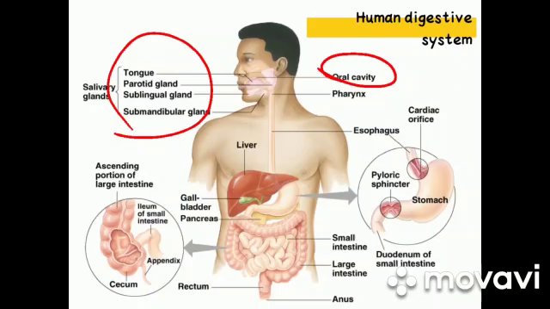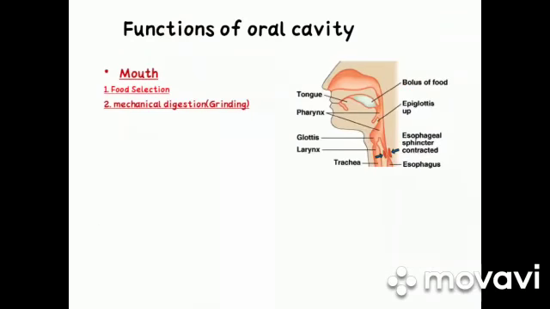The oral cavity is a space behind the mouth, in between the upper and lower jaw, and has many important functions. Number one is food selection, then grinding of food, lubrication of food, chemical digestion, and swallowing of the bolus. So let's see the functions of the oral cavity in detail.